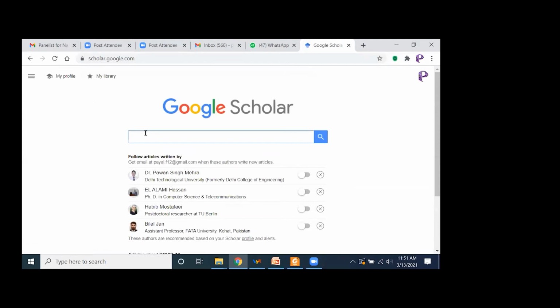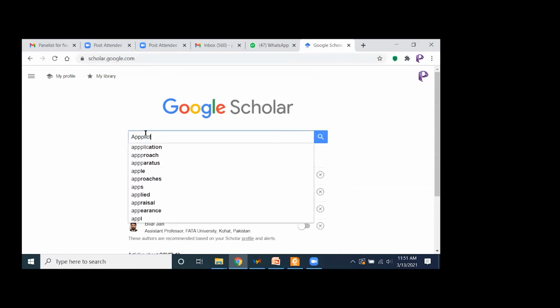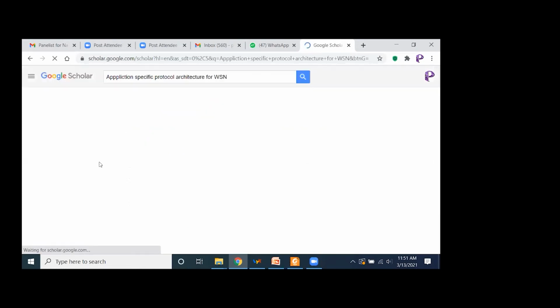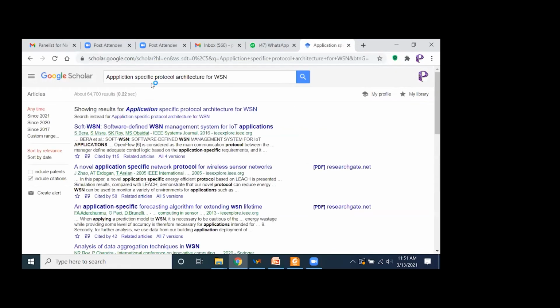You type here any paper or article name. Suppose I'm writing the famous article name, application specific protocol architecture for WSN. Right, here I typed application specific protocol architecture for WSN.